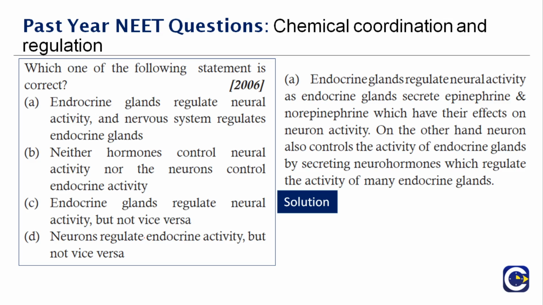Endocrine glands regulate neural activity as endocrine glands secrete epinephrine and norepinephrine. I said they are the emergency hormones. So when we get any fright, fear or some sort of thing, it's not just the brain that is affected, or it's not just the heart that is affected. The whole system is affected. So it's associated with both. Therefore the right answer is option A.